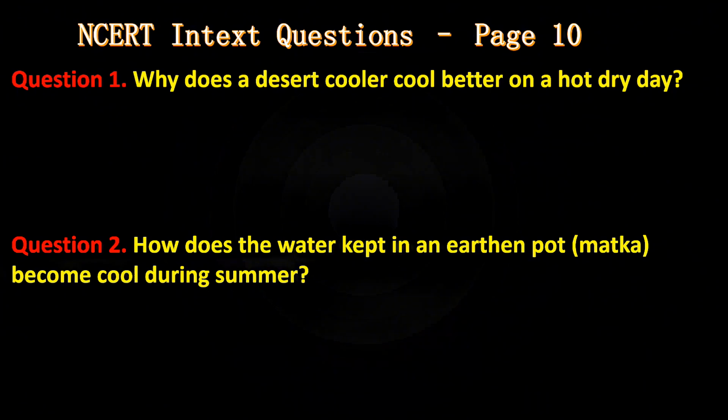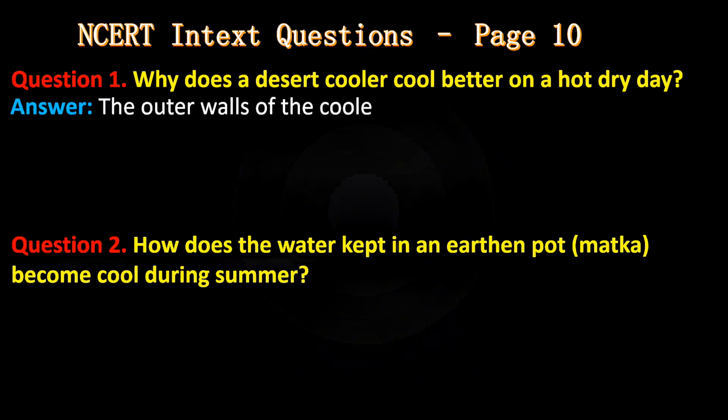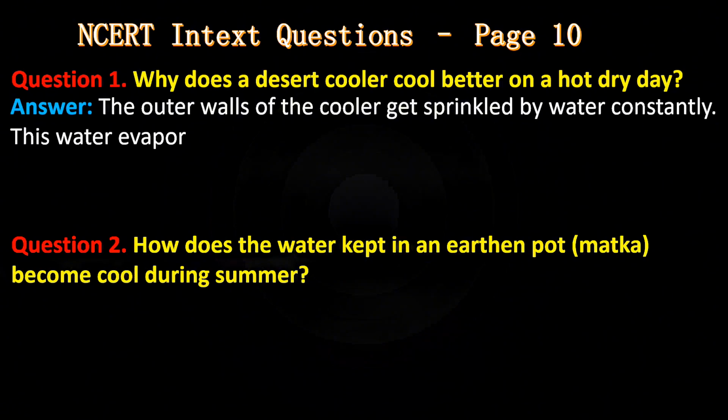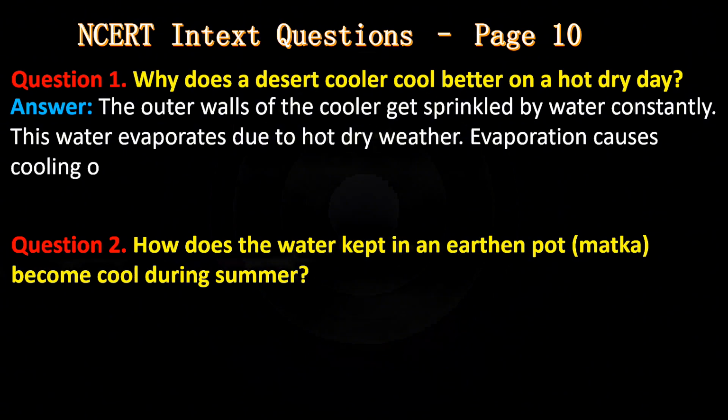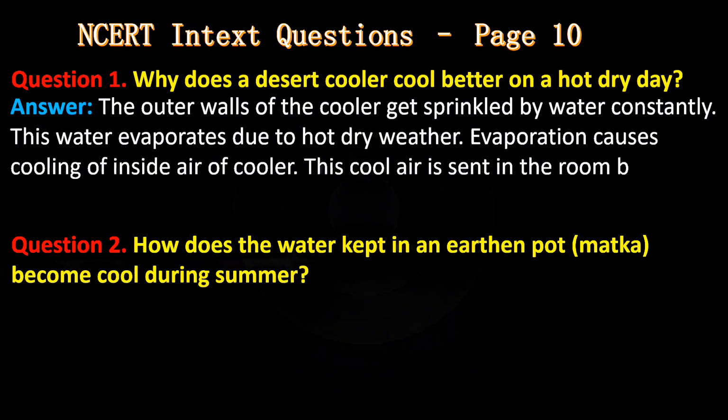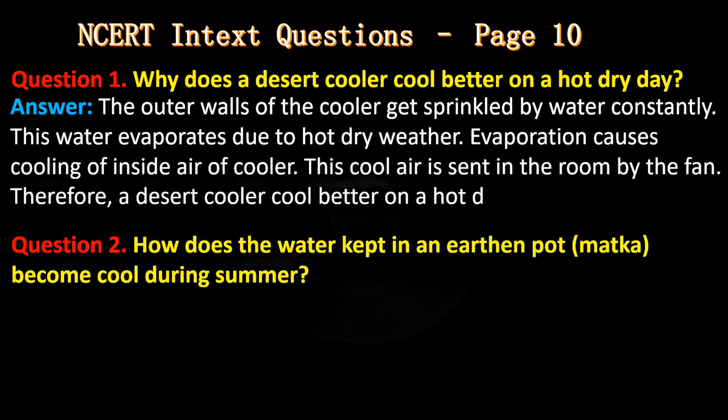Intext question, page number 10. Question number 1. Why does the desert cooler cool better on a hot dry day? Answer: The outer walls of the cooler get sprinkled with water constantly. This water evaporates due to the hot dry weather. Evaporation causes cooling of the inside air of the cooler. This cool air is sent into the room by the fan. Therefore, a desert cooler cools better on a hot dry day.